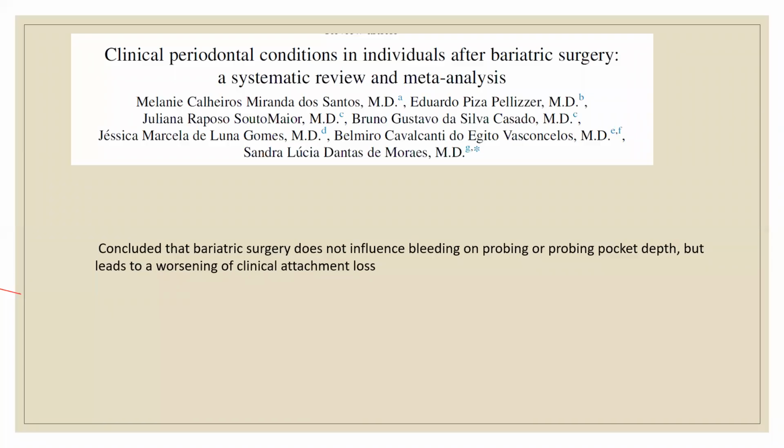So this completes your topic. This is full of literature and papers, and it is very, very important for you to understand that all these authors have mentioned the importance of metabolic syndrome and its association with systemic diseases, and how important it is to maintain periodontal health if you want to maintain systemic health, which is very important to consider in those cases.